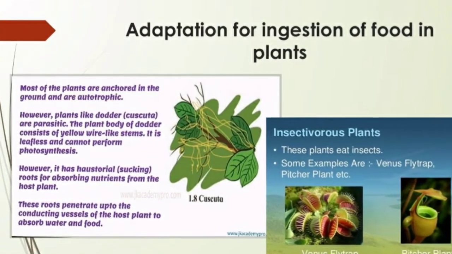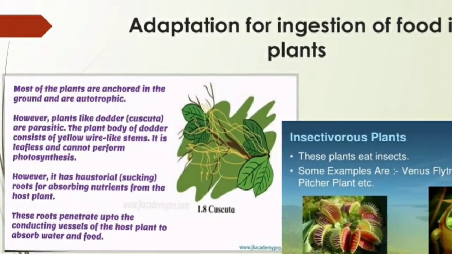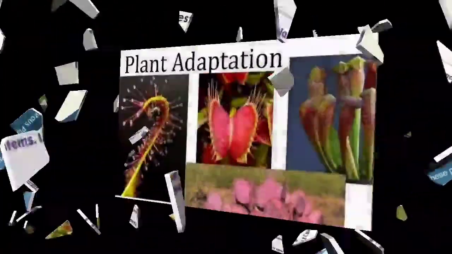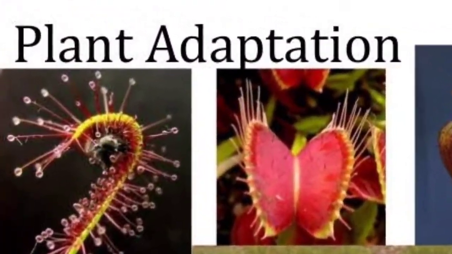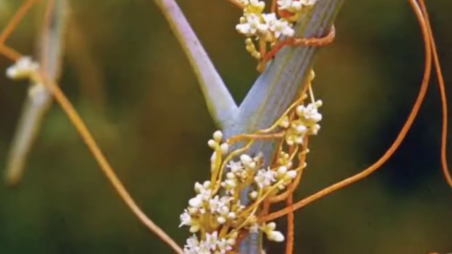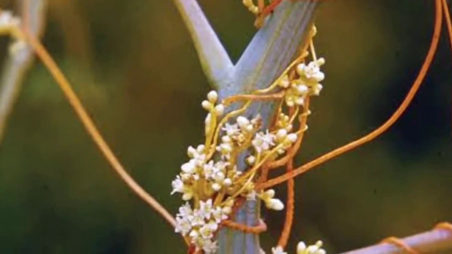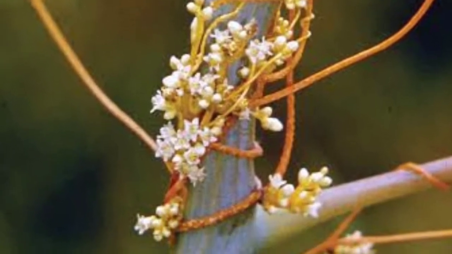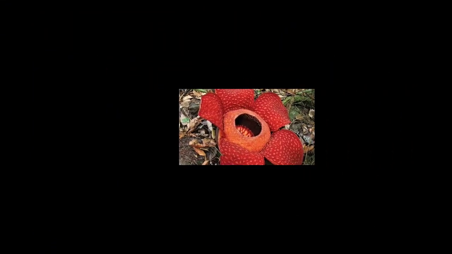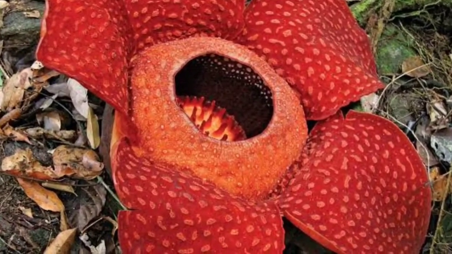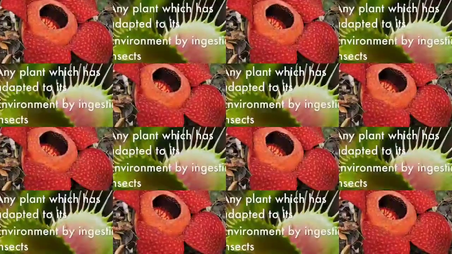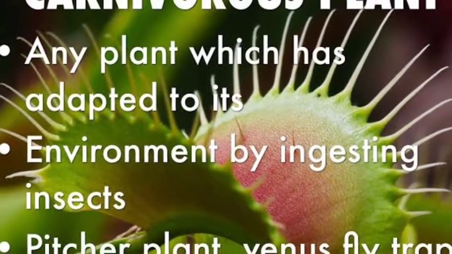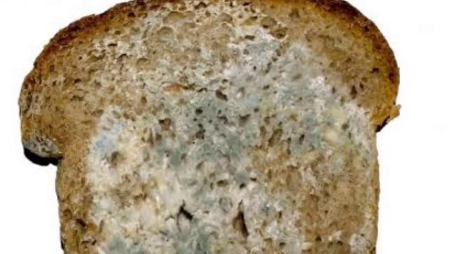Adaptation for ingestion of food in plants. A plant living on another plant and obtaining organic nutrients from it is called a parasitic plant. Some plants are parasitic, like dodder, Cuscuta. It has a yellow wire-like stem. It has haustorial roots for absorbing nutrients. These roots penetrate up to the conducting vessels of the host plant to absorb water and food.